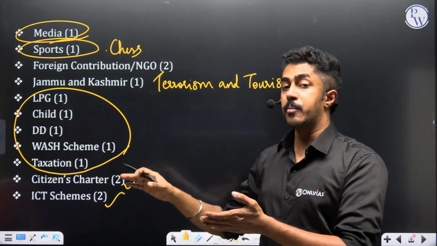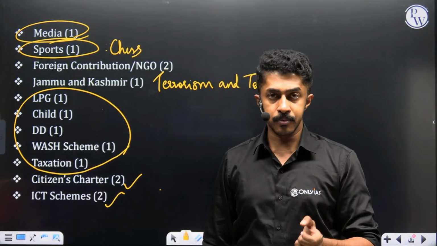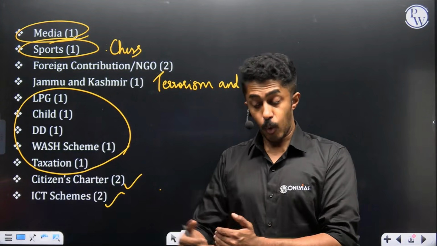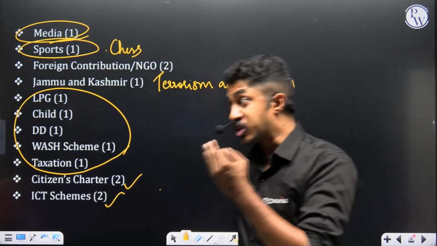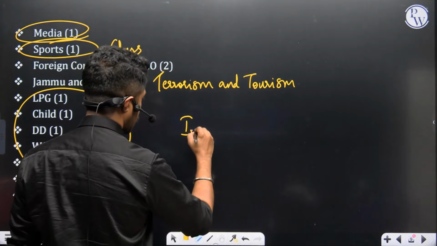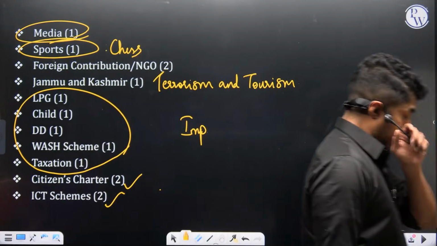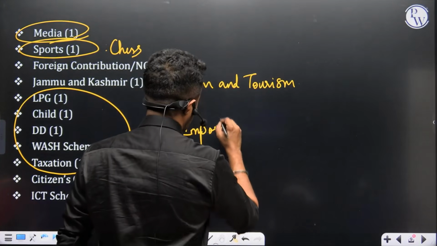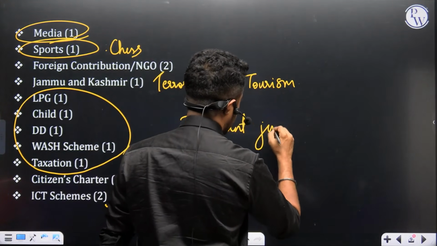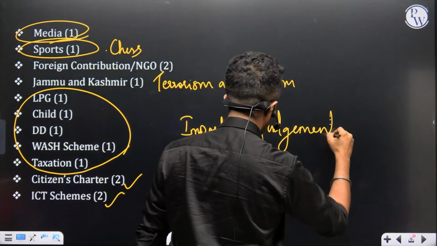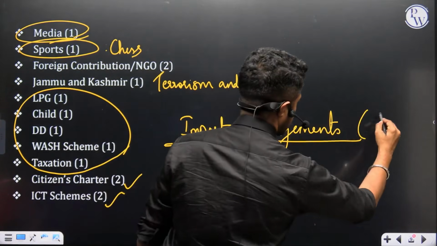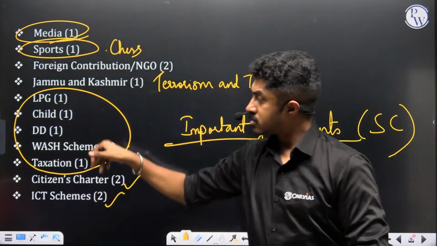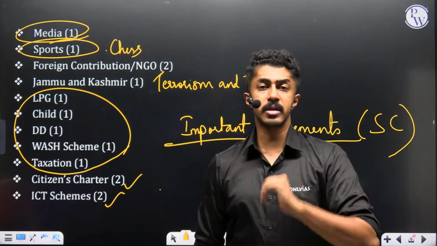When it comes to GS paper 2, we are writing it mostly from a polity angle. What are the provisions available within the Constitution? What does the law say? What does the code say? Important judgments of the Supreme Court with regard to these topics, child, health, poverty, etc.